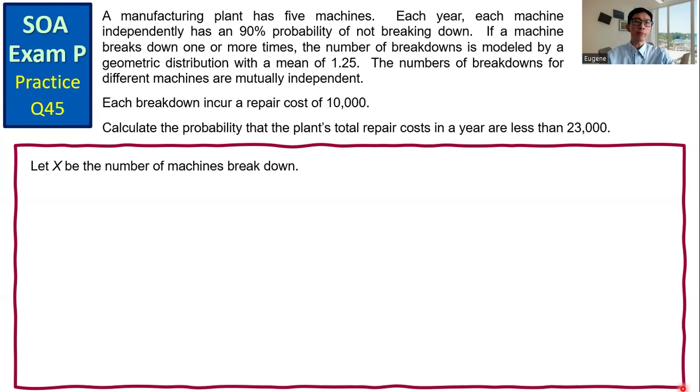Let X be the number of machines that break down. X follows a binomial distribution. There are altogether 5 machines, so n equals 5. The probability of not breaking down is 90%, so the probability of a machine breaking down is 0.1. And we have the PMF of X.